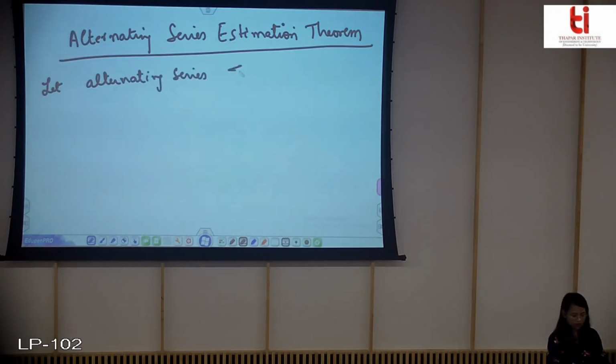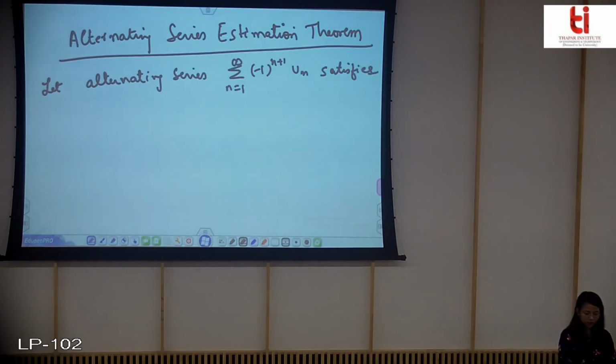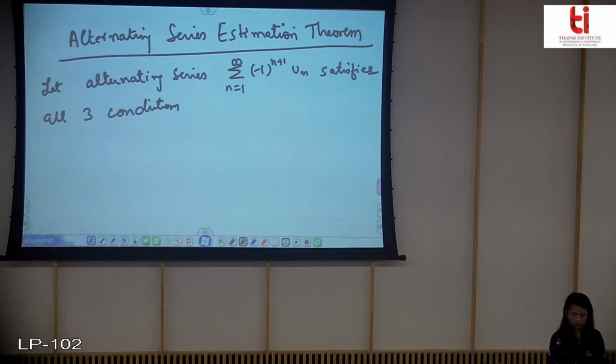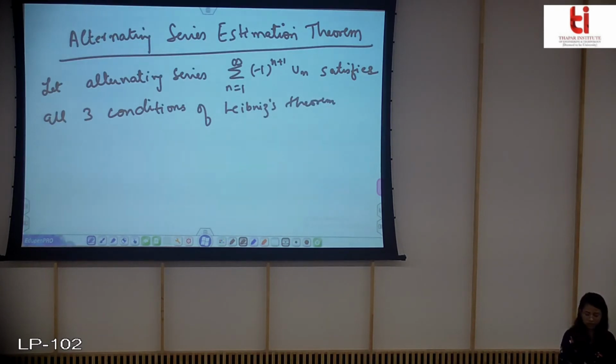Let the alternating series satisfy all three conditions of the Leibniz theorem or alternating series test.